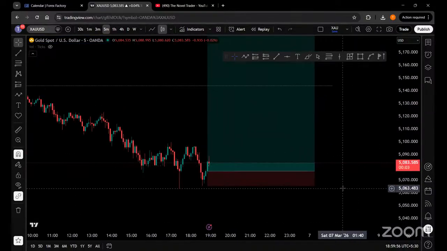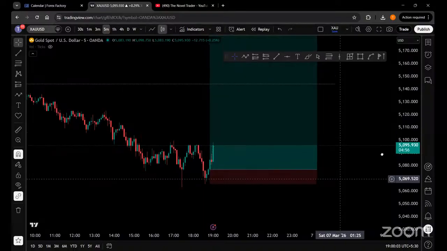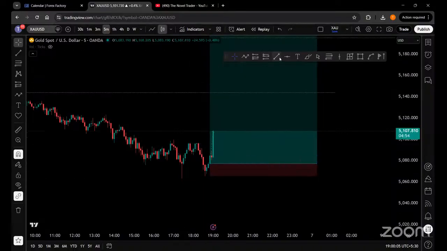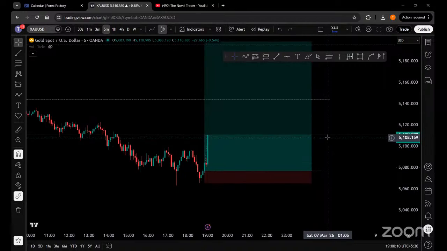5, 4, 3, 2, 1. Guys, there is a high possibility that the market can be risky. So see, the market is going in our favor, guys. Put the stop loss to the break even. Put the stop loss to the break even, guys. Those who have taken the trade, you can also close half of the position in the market.